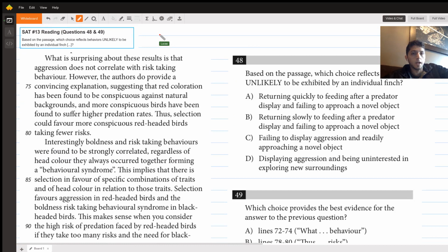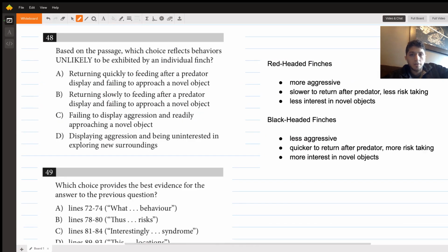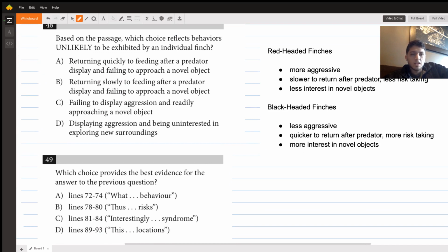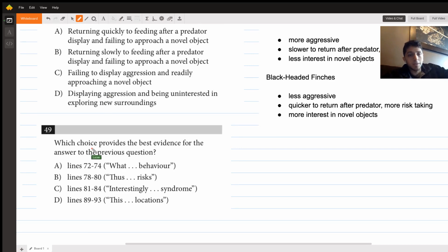and 49 from SAT number 13. And here we have another paired question. And this is also kind of a challenging paired question because, again, like the other one in this passage, it requires us to do a little bit of back and forth between the answer choices for 49 and 48. And so instead of being able to choose a text from the second half of the question with confidence and then choose 48 in a very straightforward process,